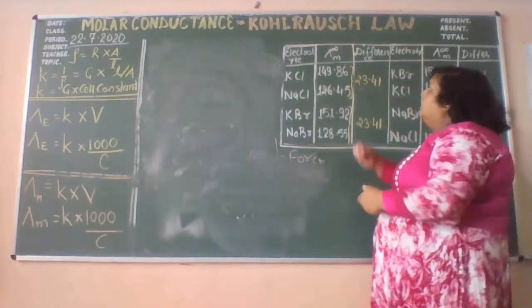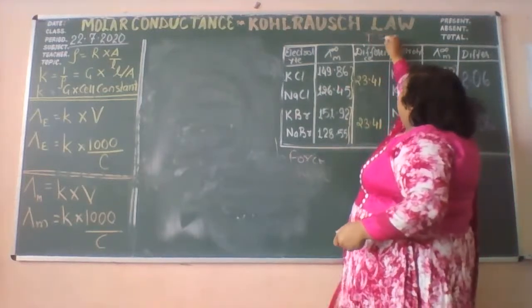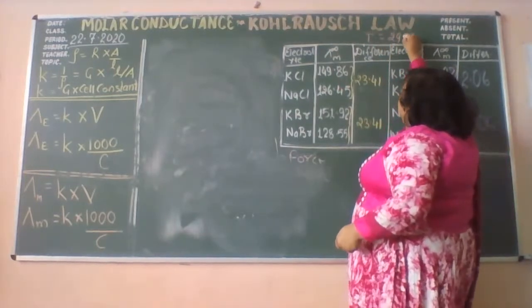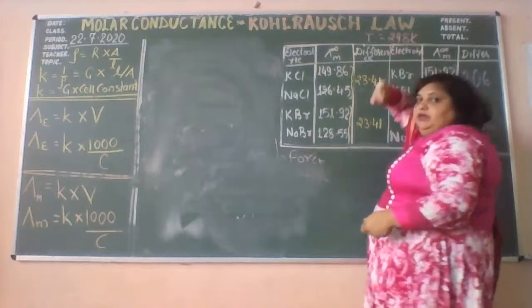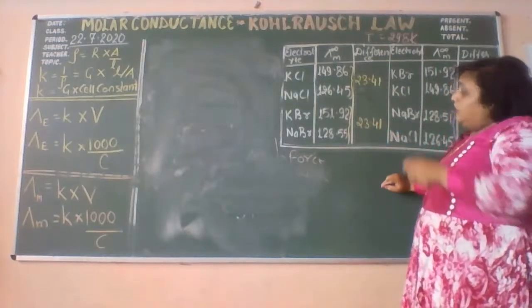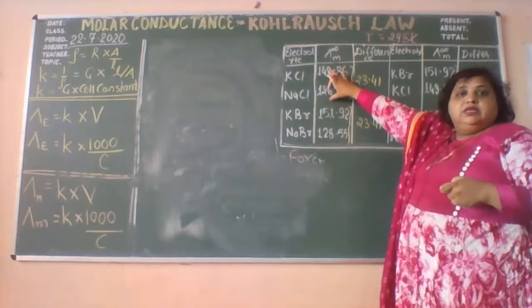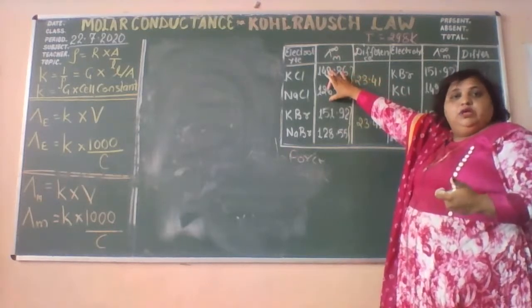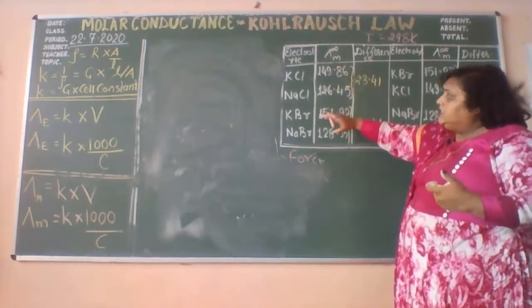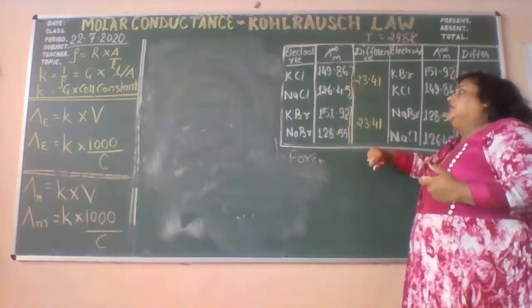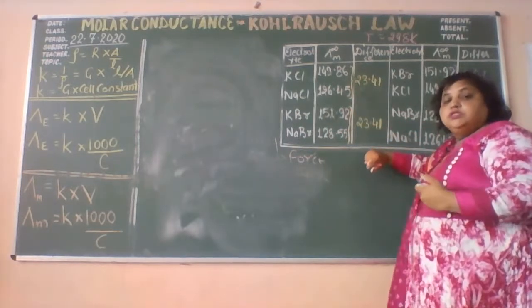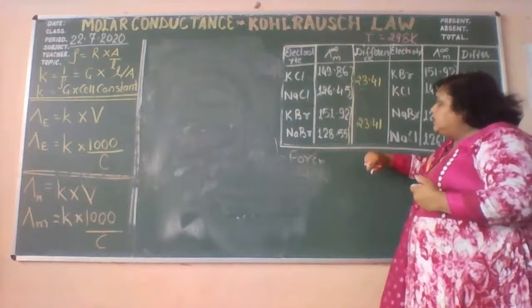The temperature T is equal to 298 Kelvin. Clear? Earlier he took the chloride salts of sodium and potassium. In the next observation, he took the bromide salts of sodium and potassium.